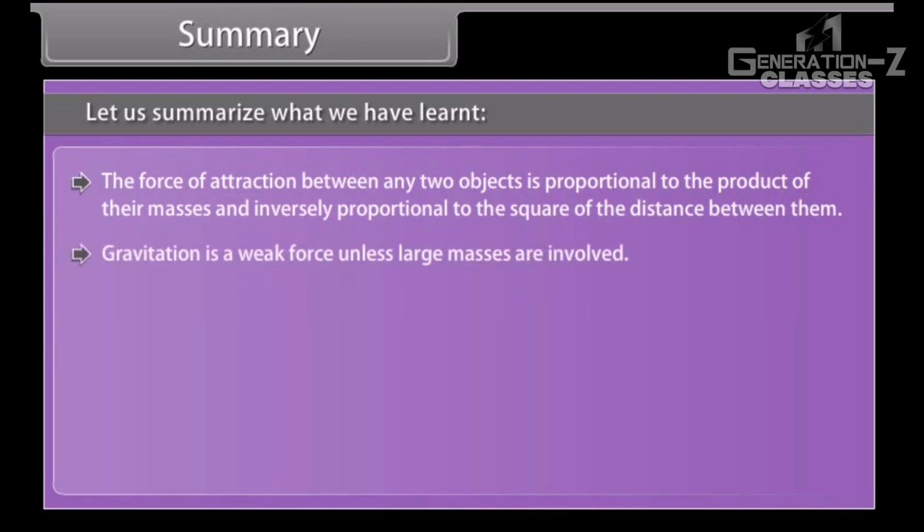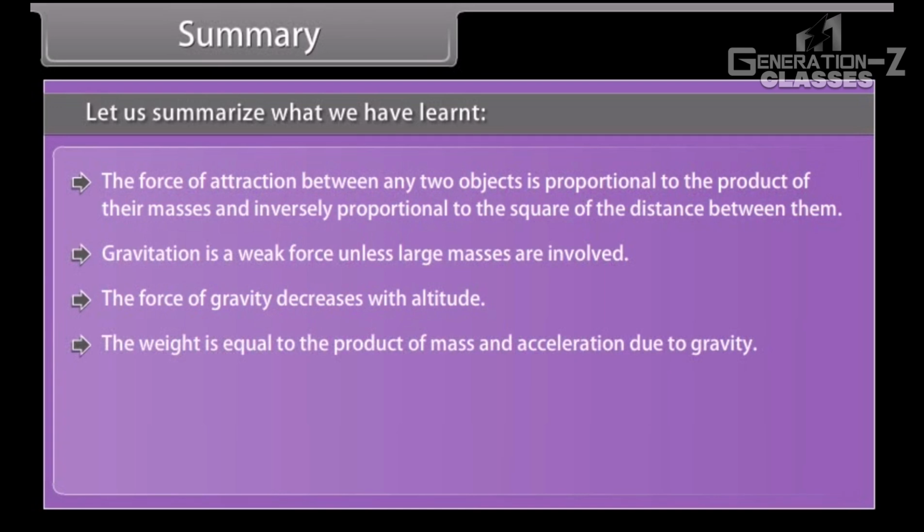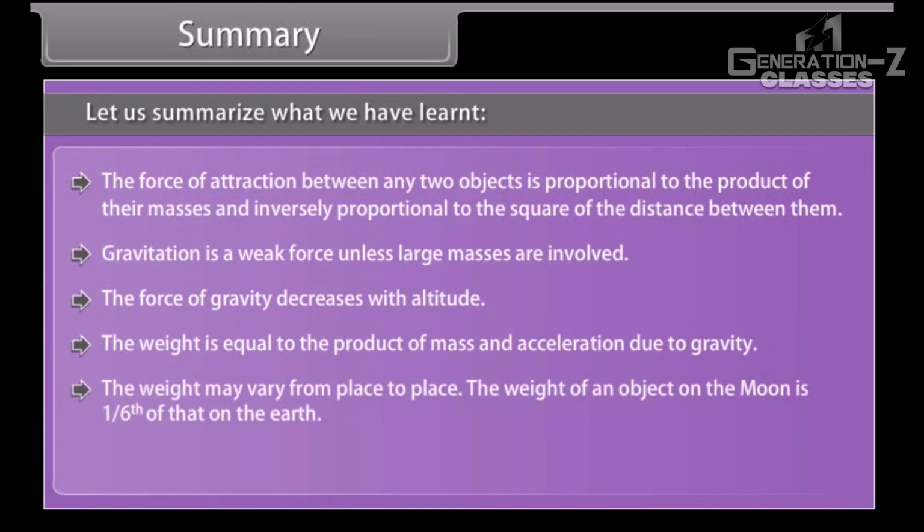Gravitation is a weak force unless large masses are involved. The force of gravity decreases with altitude. The weight is equal to the product of mass and acceleration due to gravity. The weight may vary from place to place. The weight of an object on the Moon is 1/6 of that on the Earth. When objects are immersed in a fluid, they experience a force of buoyancy.